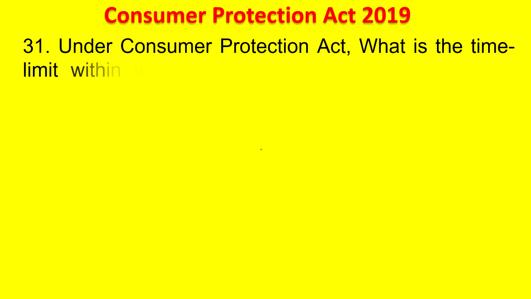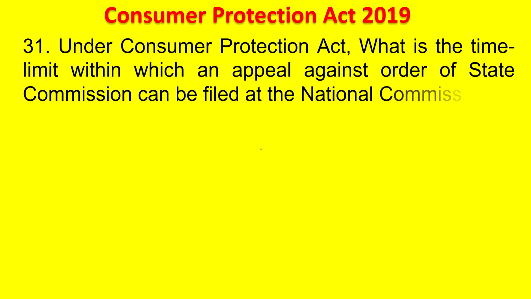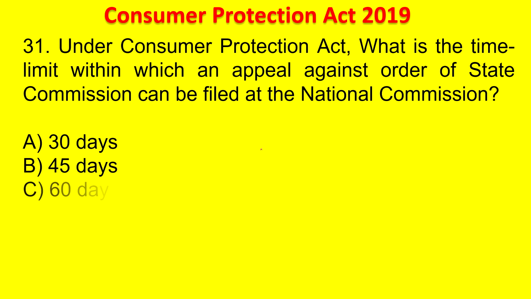Next question. Under the Consumer Protection Act, what is the time limit within which an appeal against the order of the State Commission can be filed at the National Commission? 30 days, 45 days, 60 days, 90 days. Your time starts now. 5 seconds. Post your answer in the comment section. The answer is 30 days. Everything is 30 except for the district, that is 45.